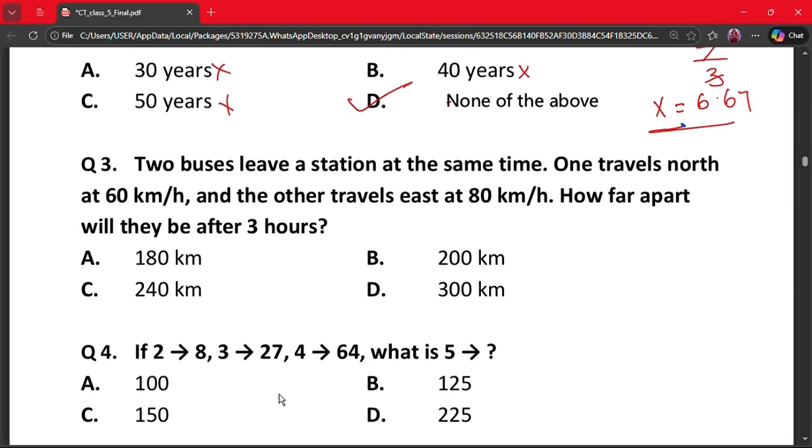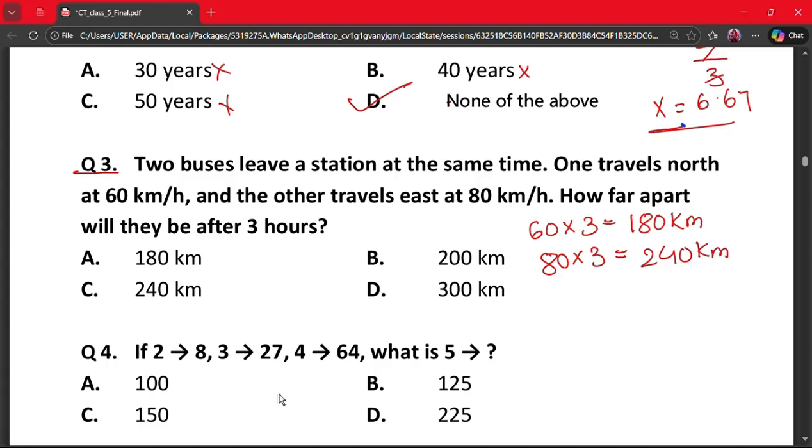Our next question is question number 3. Two buses leave a station at the same time. One travels north at 60 km per hour and the other travels east at 80 km per hour. How far apart will they be after 3 hours? So here the north distance is 60 into 3, which is 180 km, and the east distance is 80 into 3, which equals 240 km.